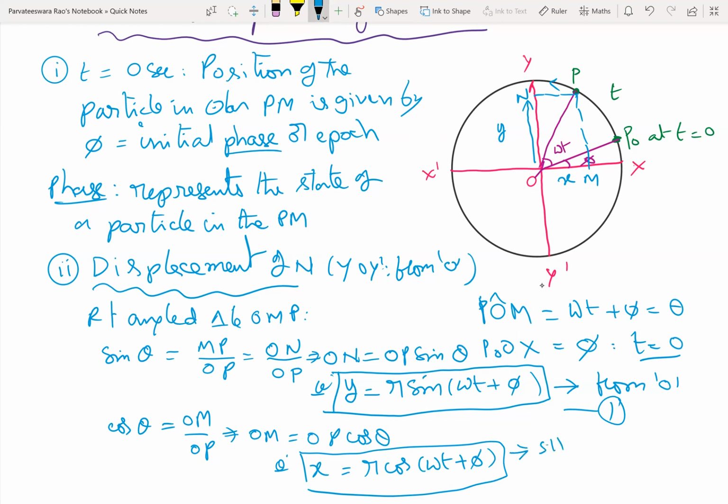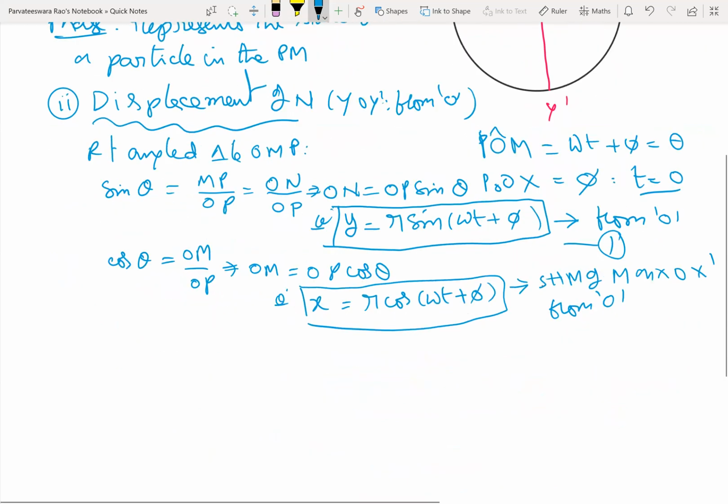So this is simple harmonic motion of M on XOX dash, and the displacement is measured from O. You can take any one of these equations.